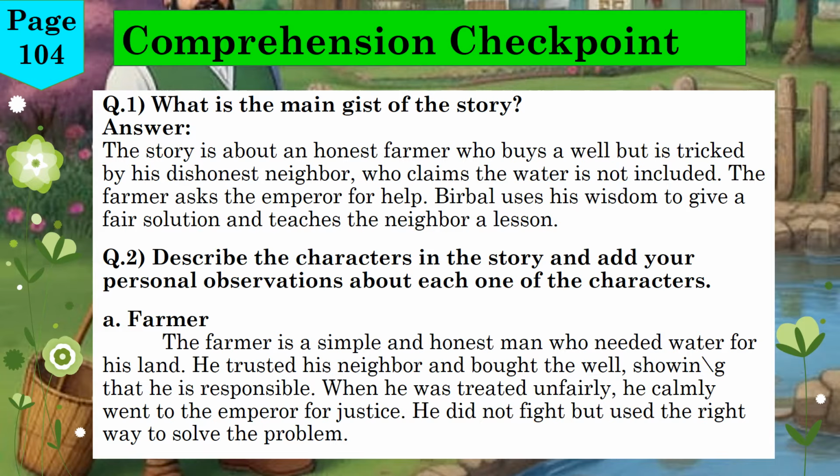Question 2. Describe the characters in the story and add your personal observations about each one of the characters. Part A, the farmer. Answer. The farmer is a simple and honest man, who needed water for his land. He trusted his neighbor and paid for the well, showing that he is responsible. When he was treated unfairly, he calmly went to the emperor for justice. He did not fight, but used the right way to solve the problem. We'll talk about the other characters in the next part.